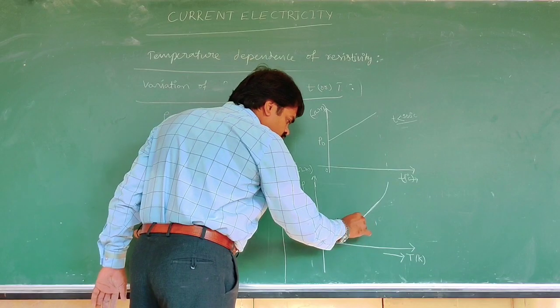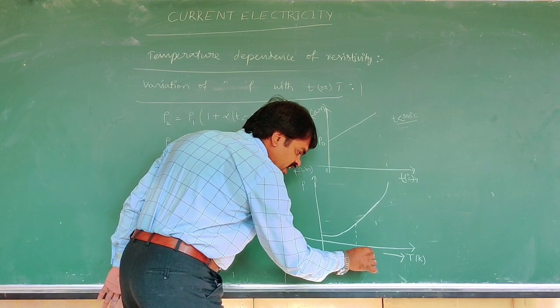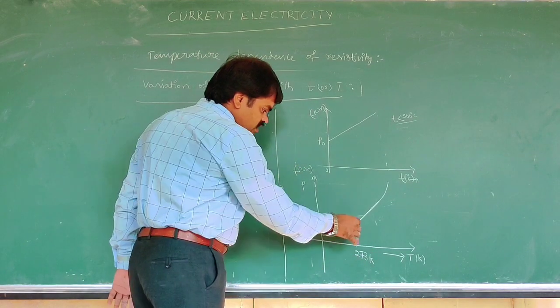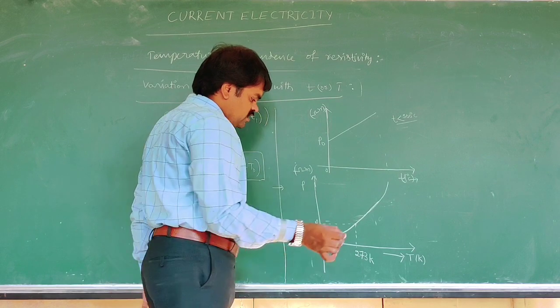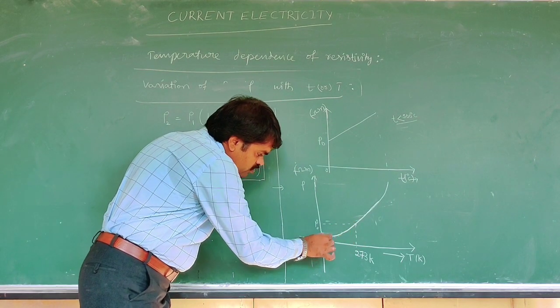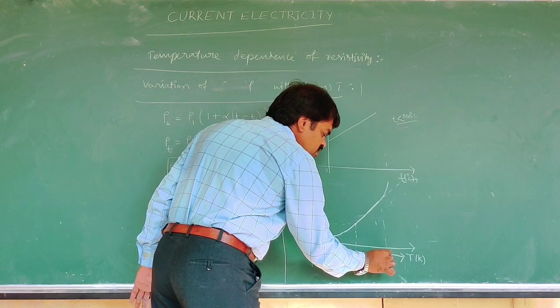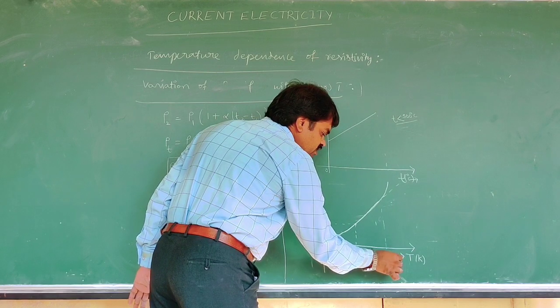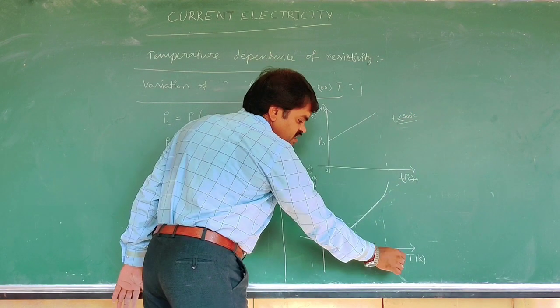It starts at 273 Kelvin, that is rho naught, up to 573 Kelvin, which is 300 degrees Celsius.